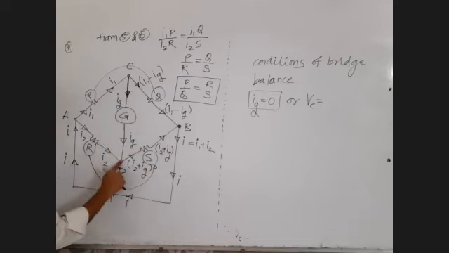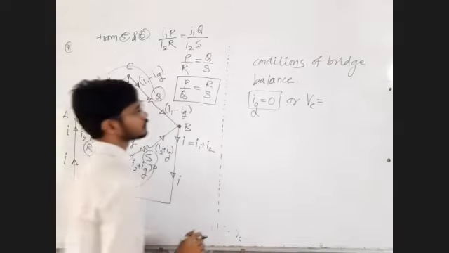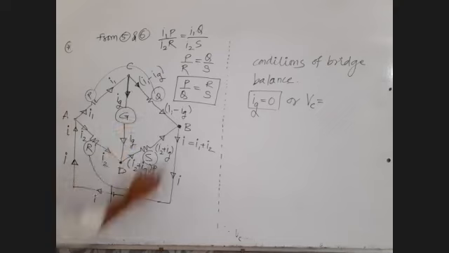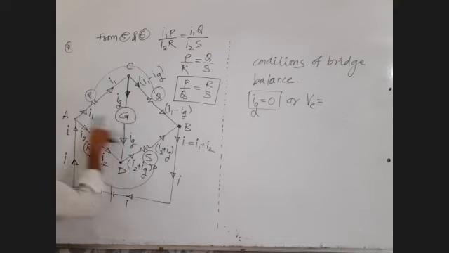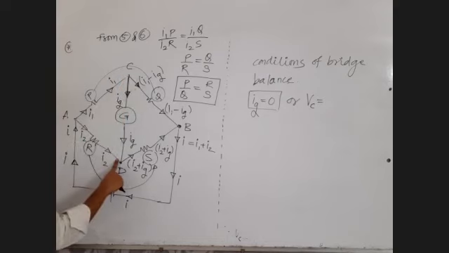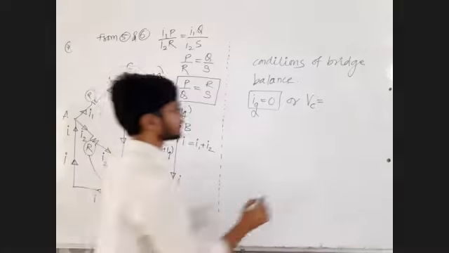Across one diagonal there will be the battery and across the other diagonal there will be the galvanometer. Across the galvanometer there will be no potential difference, means potentials are equal. Vc equal to Vd.